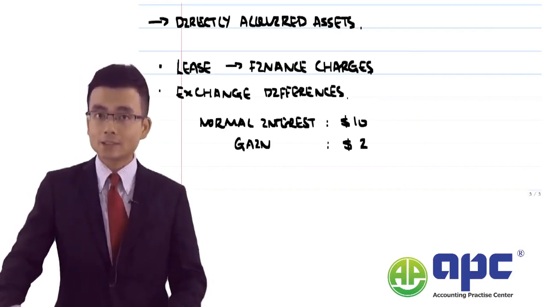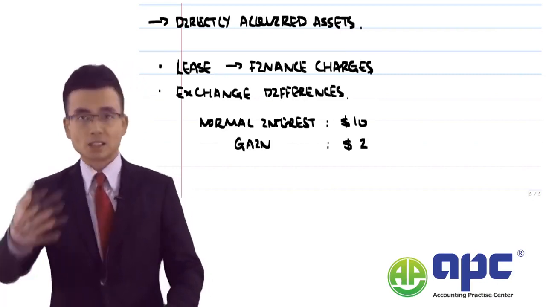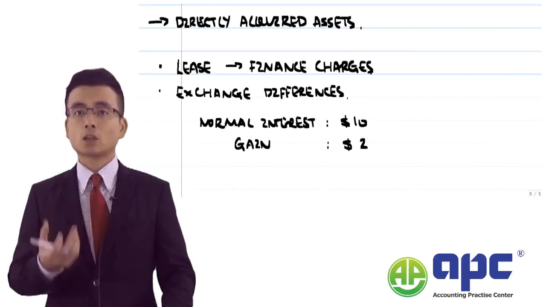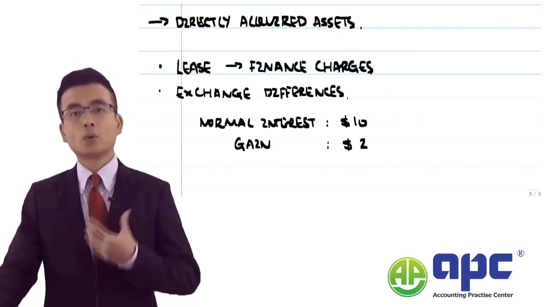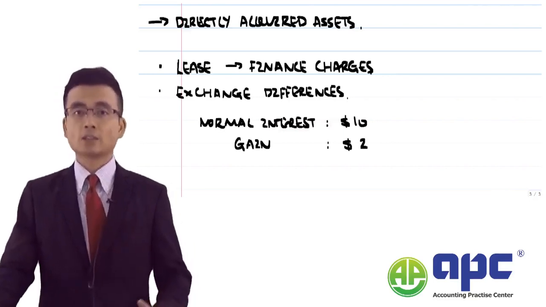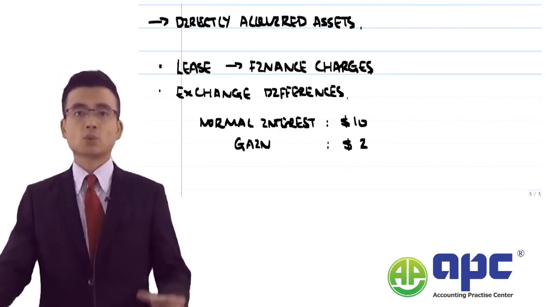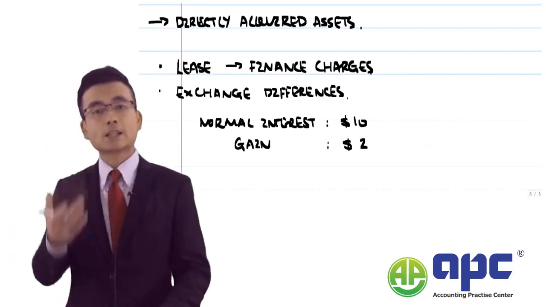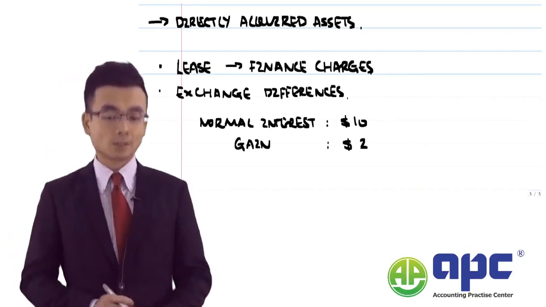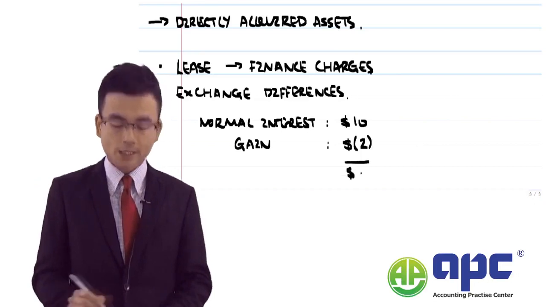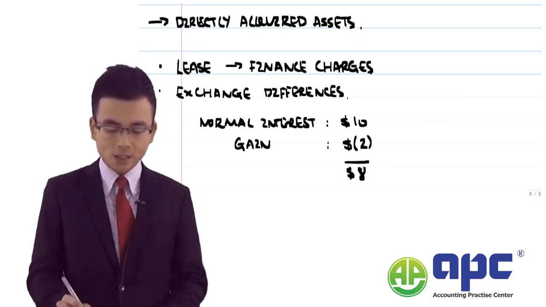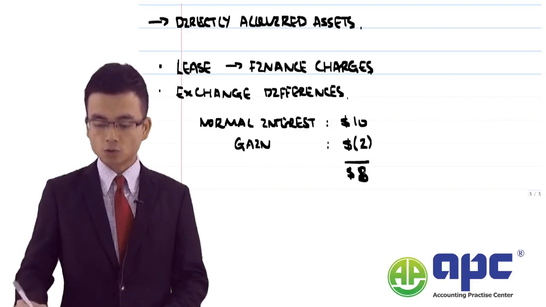So if I pay less interest expense, that means it's a gain to our business, and according to the historical cost concept, here we are not settling $10 in total because we got a gain of 2. In essence, we are effectively paying $8. So that means we can only capitalize $8 as the asset at cost.